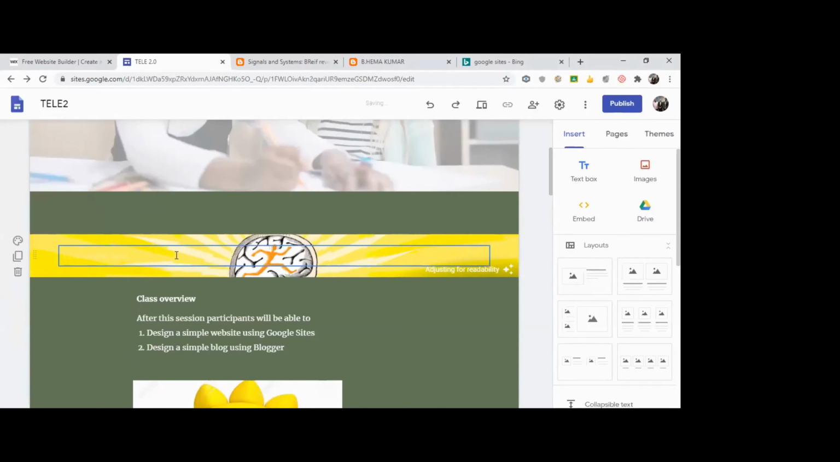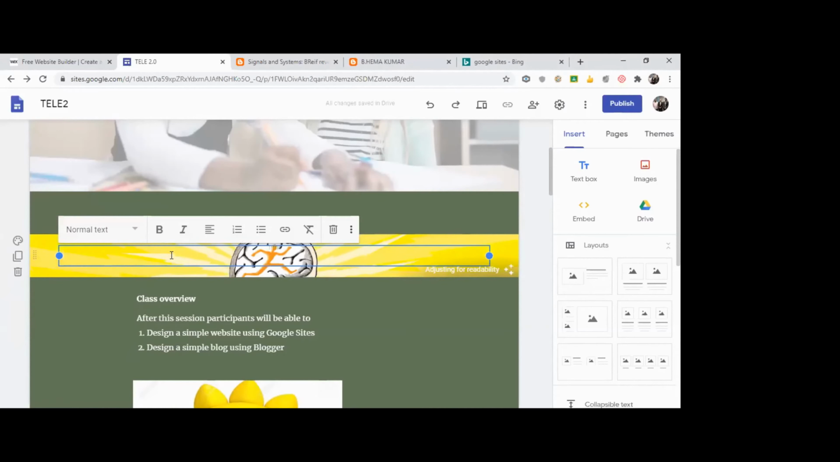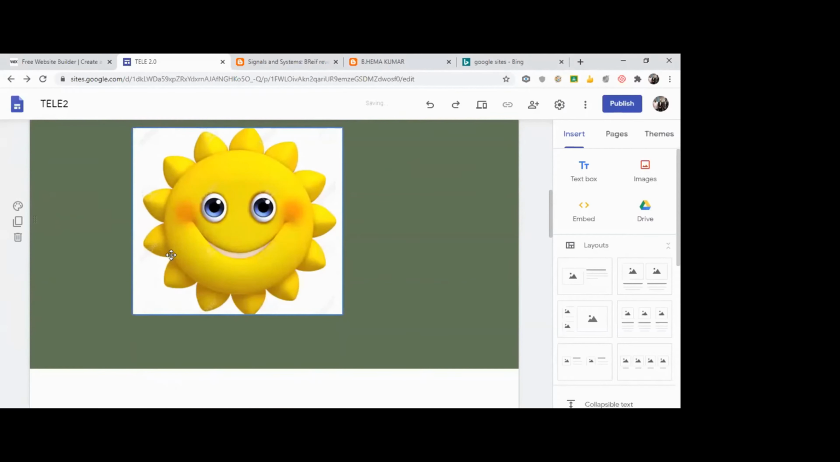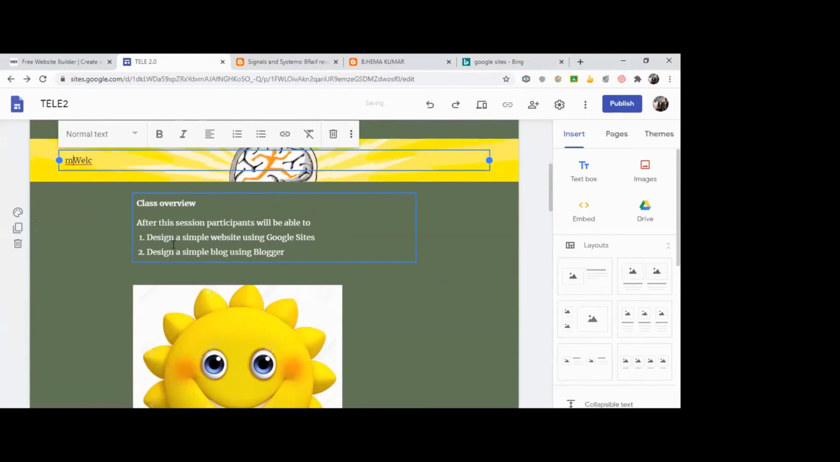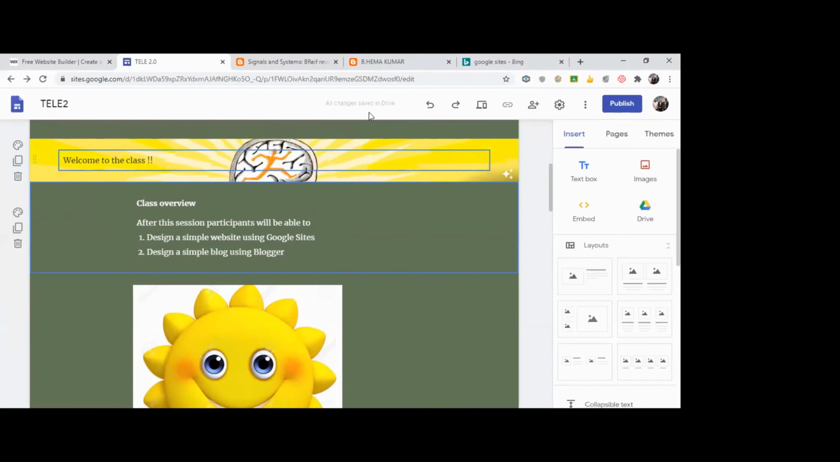See, fine. So here I can just type welcome to the class. Okay, I've used a GIF image, so it is moving.